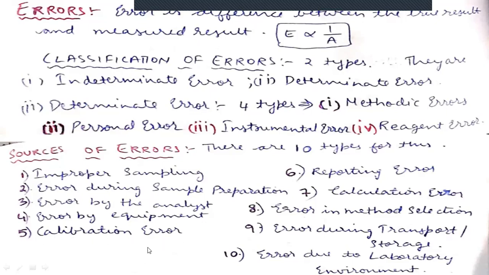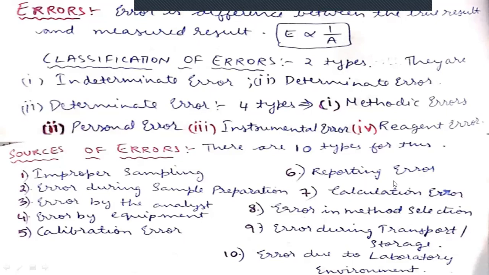When we perform the calibration process, it tells whether the instrument is working properly or not, and whether the prepared solution gives correct values or not, which we can easily identify. But sometimes without doing any calibration, we simply operate the instruments, so we can definitely get errors.